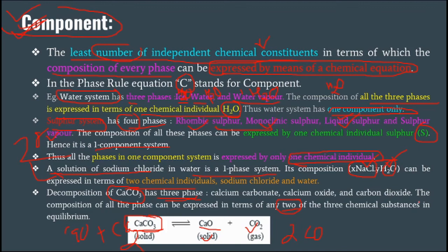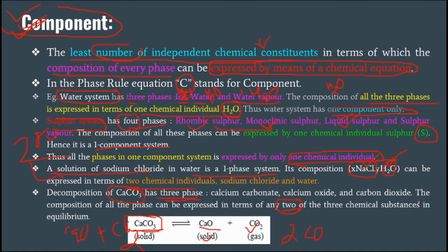Here we are discussing some examples: the water system, then the sulfur system, then the decomposition of calcium carbonate, and the solution of sodium chloride. In the water system, each phase is described by only one chemical formula, that is H2O. So it is one component. Sulfur also has four phases, but each phase is described by only one component, that is sulfur.